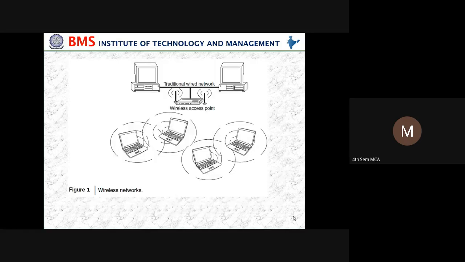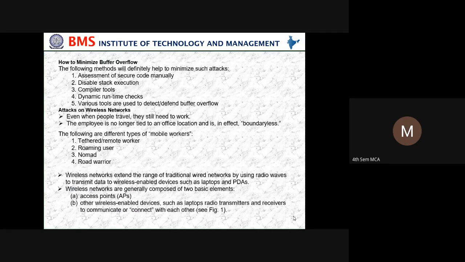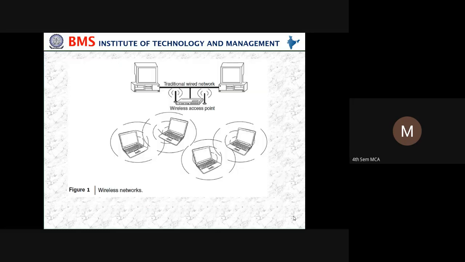And this is the diagram which shows how wireless networks work. Traditionally wired networks were used, and wireless uses radio waves to transmit data to wireless enabled devices such as laptops or personal digital assistants. So all these can be used with radio waves. Then access points and other wireless enabled devices such as laptops use radio wave transmitters and receivers to communicate or connect with each other. So this is how the wireless network works.